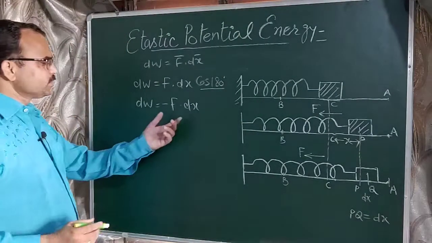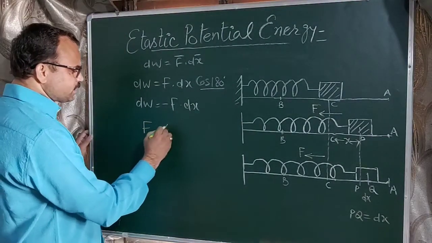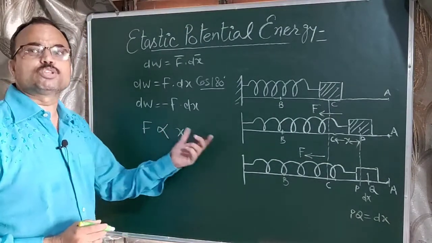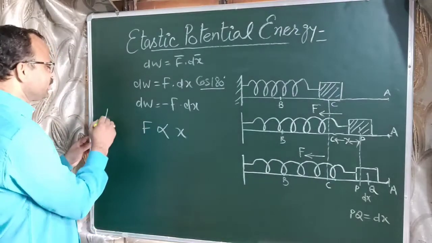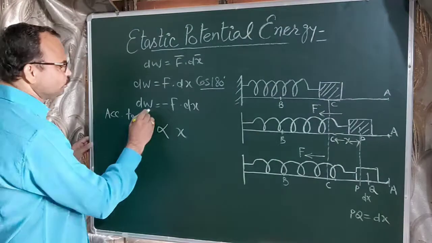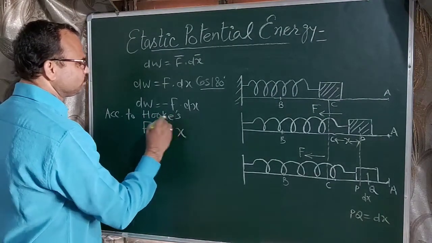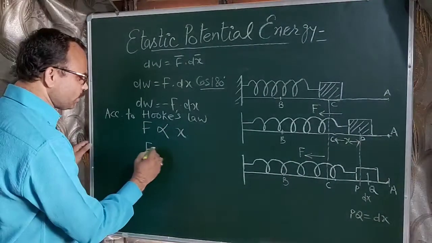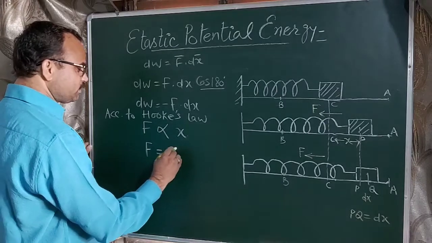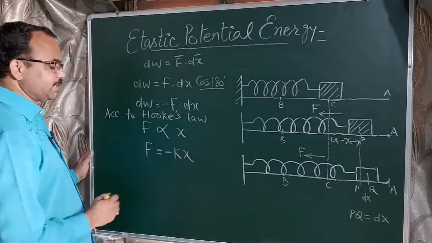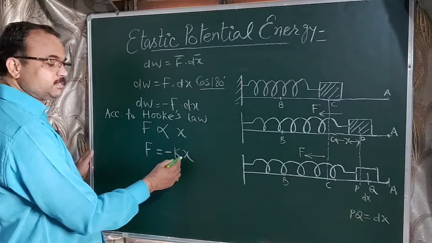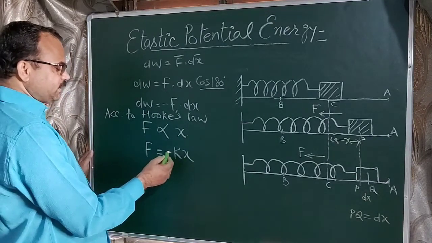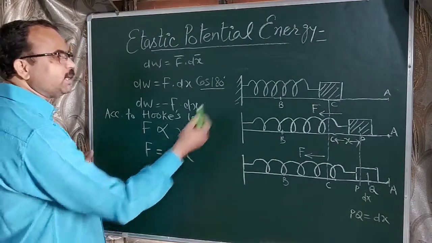Now the very important thing is that this restoring force is directly proportional to displacement. So this is according to the principle of Hooke's law. Okay, so we can write here, according to Hooke's law, restoring force is directly proportional to displacement. So if we change to an equal sign, then a constant k with negative sign comes. So F equal to minus kx. Here k is the spring constant, and the minus sign indicates that the direction of restoring force is opposite to the displacement.